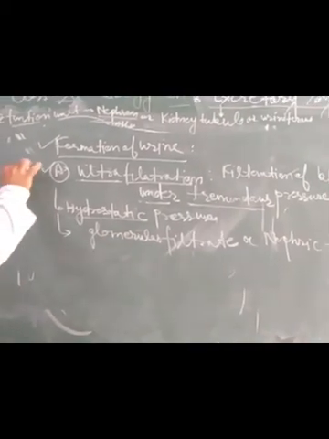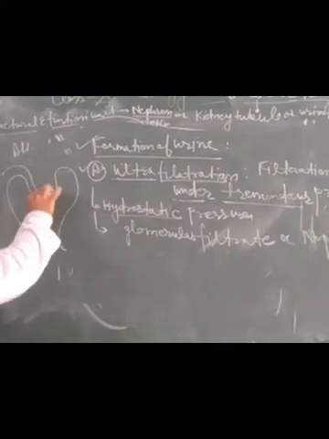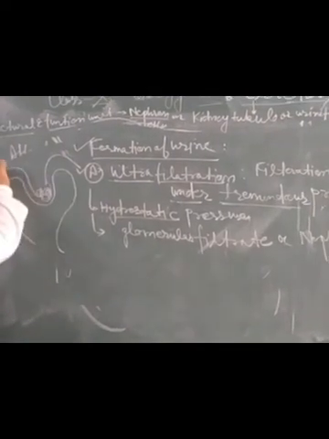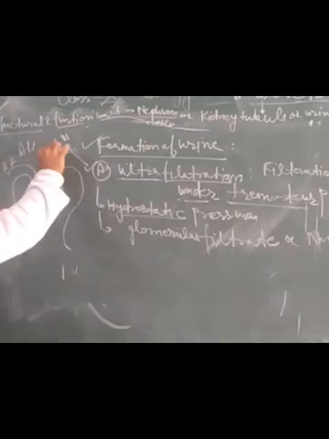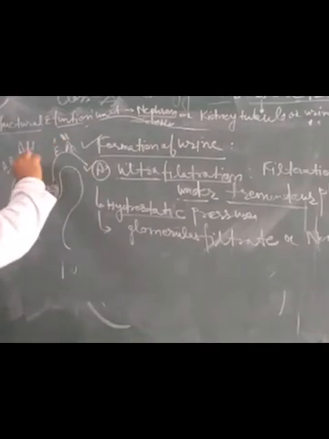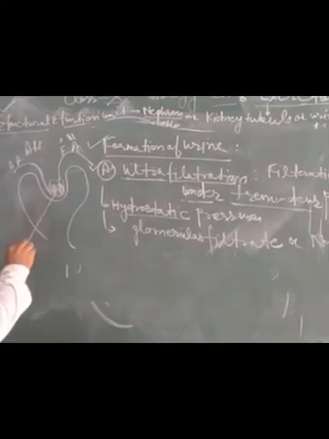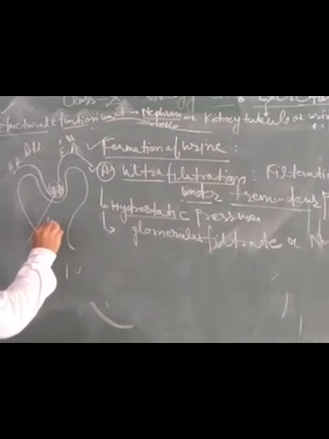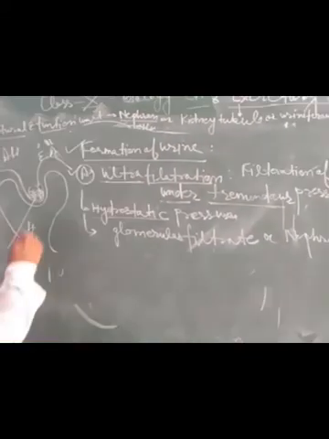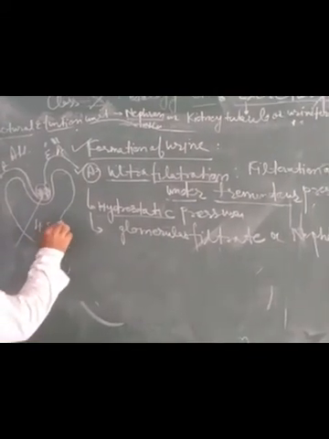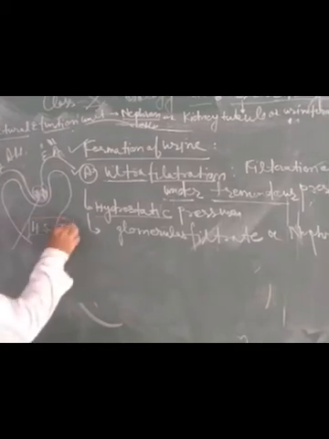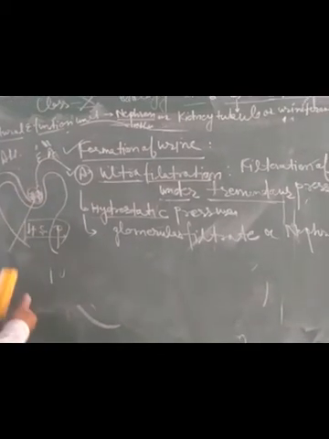Look here, this is Bowman's capsule. We know that here is the glomerulus, here is the afferent arteriole and here is the efferent arteriole. When the afferent arteriole enters and forms a tuft of capillaries, a hydrostatic pressure develops here due to the blood fluid inside the blood capillary. Due to hydrostatic pressure, glomerular filtrate will form here.